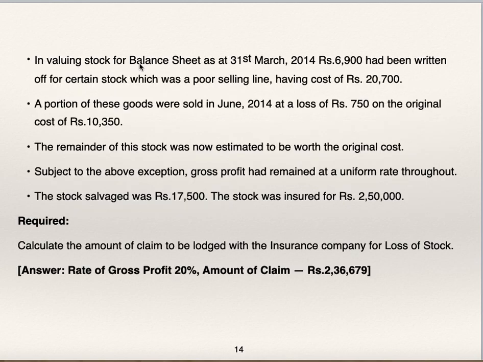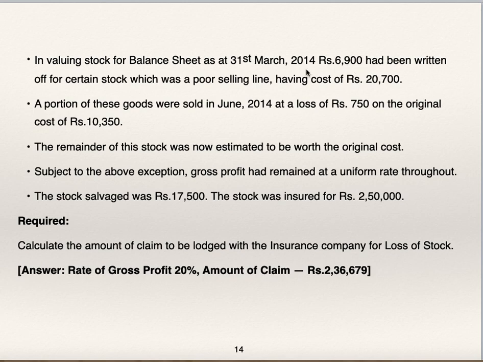In valuing stock for the balance sheet as at 31st March 14, that is, in valuing the closing stock for the last year, 6,900 had been written off for certain stock which was a poor selling line having cost 20,700. So an abnormal item existed whose cost is 20,700, but from closing stock they have deducted just 6,900.